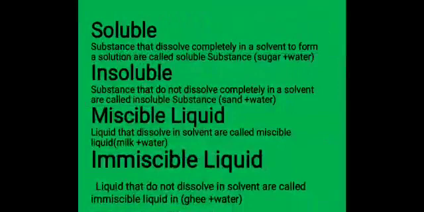So here, a liquid that dissolves in the solvent is called a miscible liquid. Example, milk and water. Milk can dissolve in the water. After that, an immiscible liquid is a liquid that does not dissolve in the solvent. For example, ghee. Ghee cannot dissolve or mix in the water. Like ghee and kerosene oil, these also cannot dissolve in water. That's why we can say immiscible liquid.